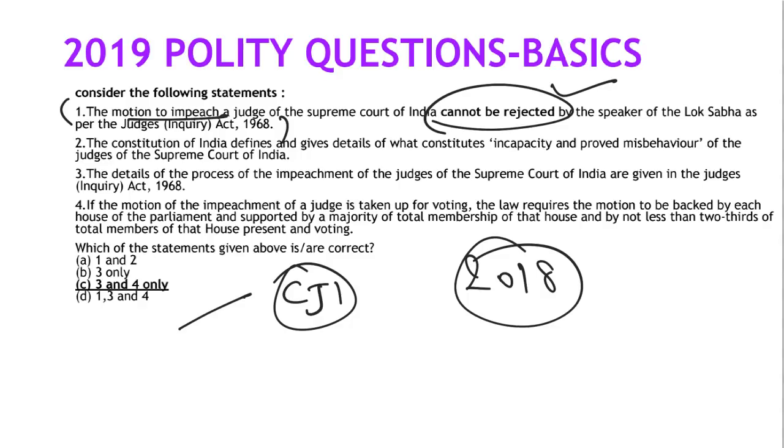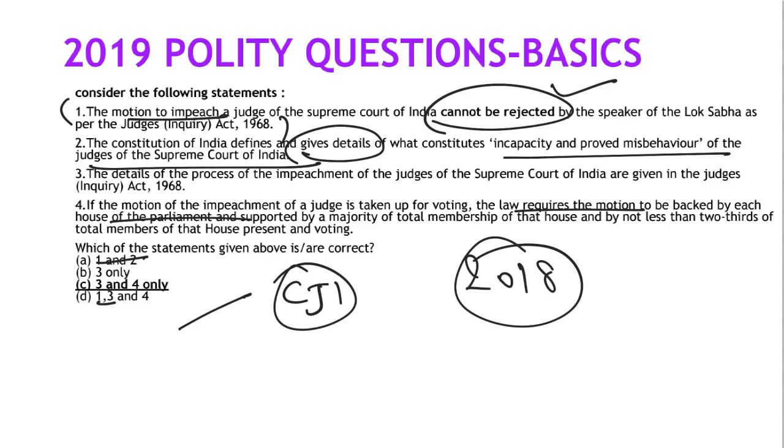Here incapacity and proved misbehavior are mentioned, but it is clearly said that proved misbehavior or incapacity is not defined. So you can eliminate 1 and 2, and A and D are gone.